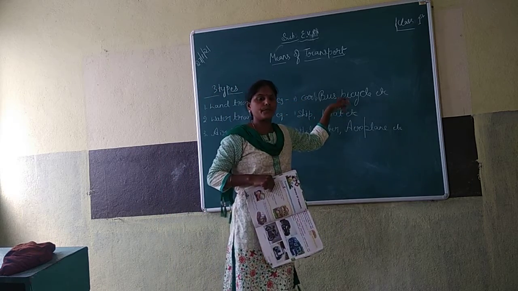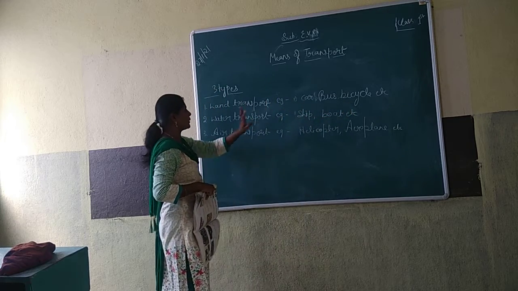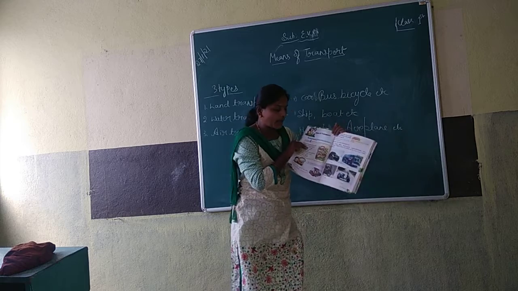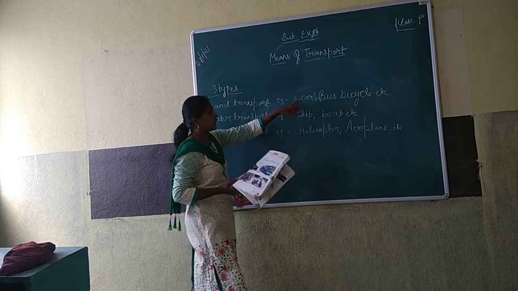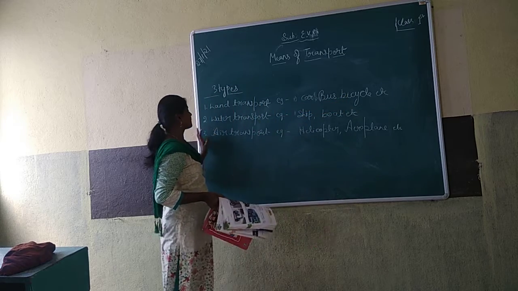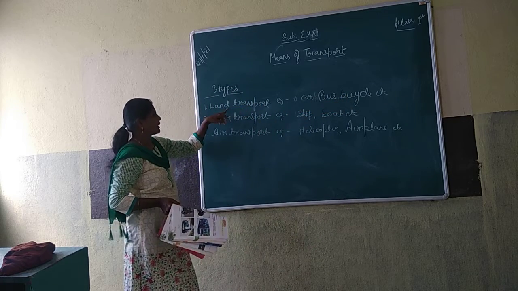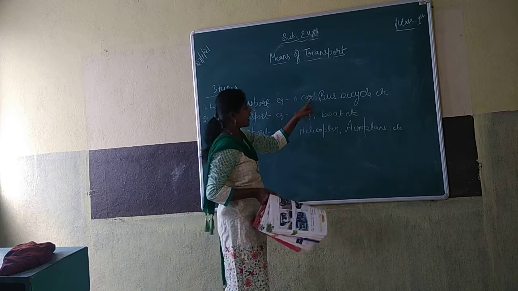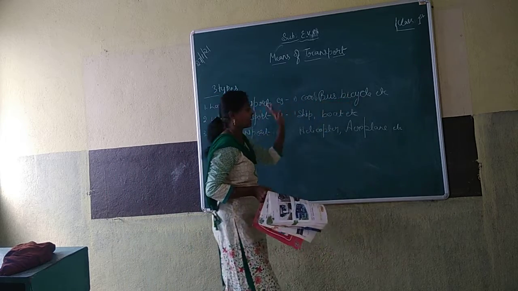Some are coming by bicycle, that is also one example. Car, bus, bicycle, bike, so many are there, but I have given only three examples here. Those vehicles that move on land are called land transport. Example: car, bus, bicycle, etc.